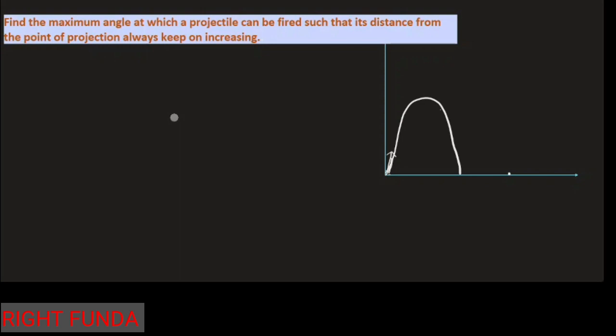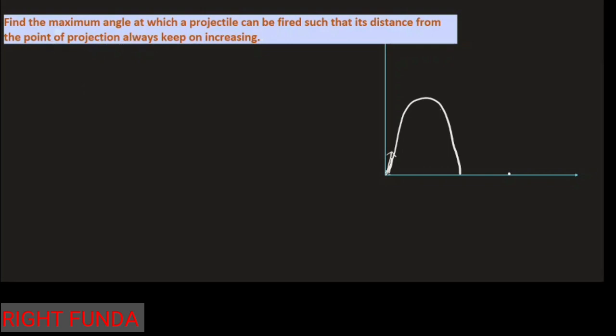Okay. Hope you have tried the problem. Let's discuss its solution. Reading this question, many times students get confused. They think that this is asking about the maximum range and they say the angle is equal to 45 degrees. Whenever in the class I ask this question, people say 45 degrees, because they have heard that the maximum horizontal range is obtained when the angle of projection is 45 degrees. But the question is not asking that.